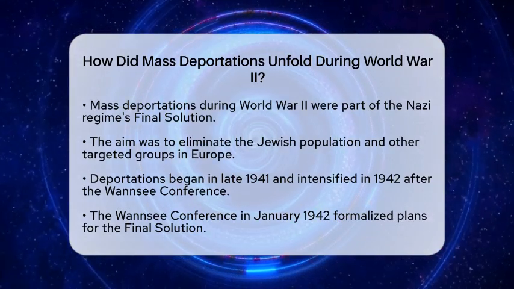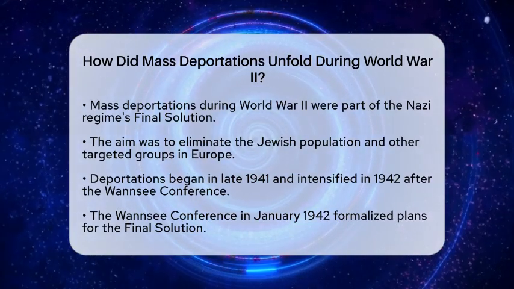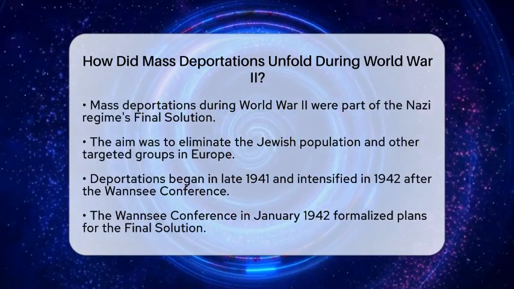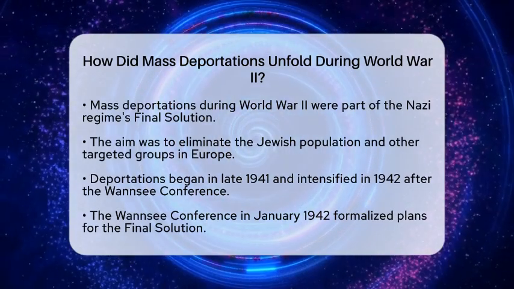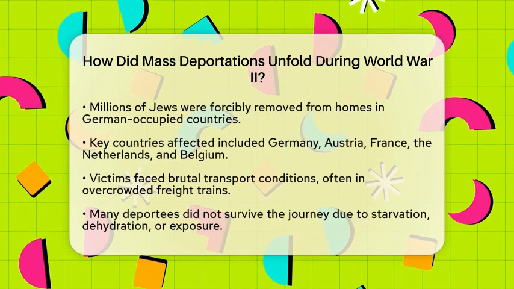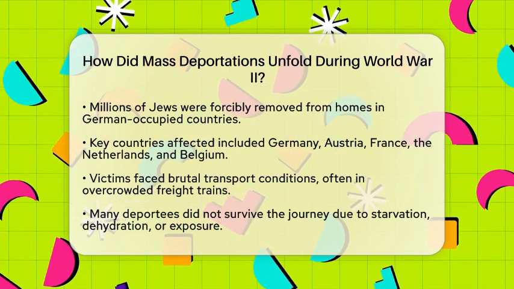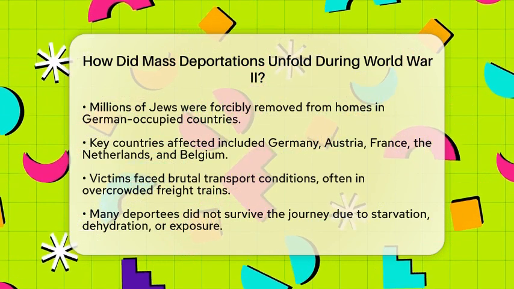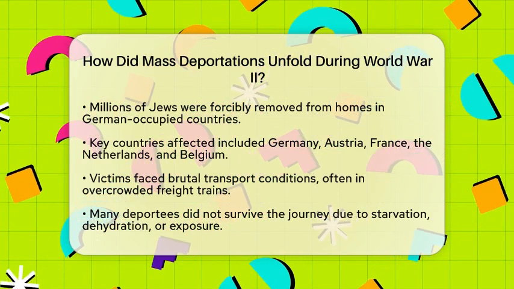The mass deportations began in late 1941 and intensified in 1942, especially after the Wannsee Conference in January 1942. At this meeting, Nazi officials formalized their plans for the Final Solution, leading to a more organized approach to deportations. Millions of Jews were forcibly removed from their homes across German-occupied Europe, including countries like Germany, Austria, France, the Netherlands, and Belgium. Victims faced brutal conditions during transport.